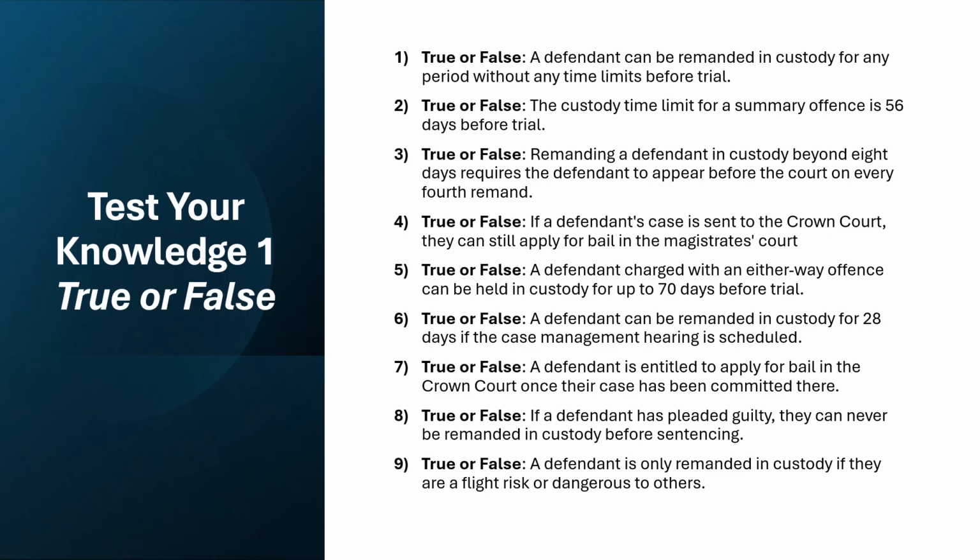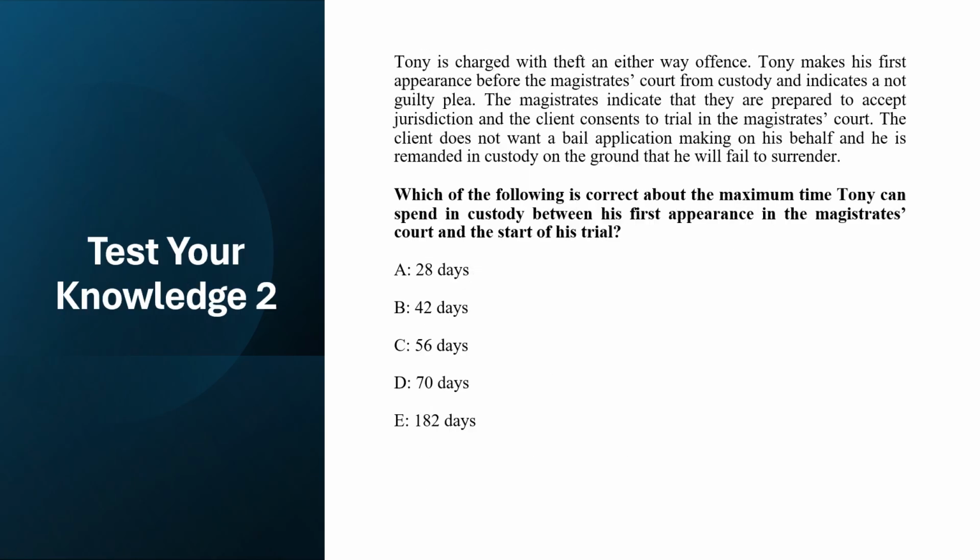And then you've got test your knowledge 2, which is: Tony is charged with theft, an either way offence. Tony makes his first appearance before the Magistrates Court from custody and indicates a not guilty plea. The magistrates indicate that they are prepared to accept jurisdiction and the client consents to trial in the Magistrates Court.